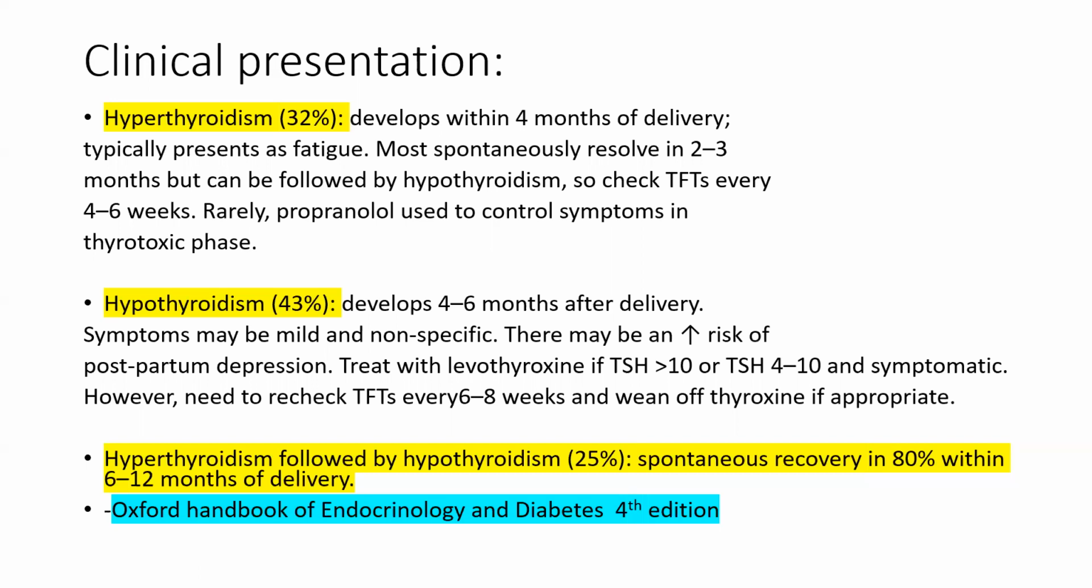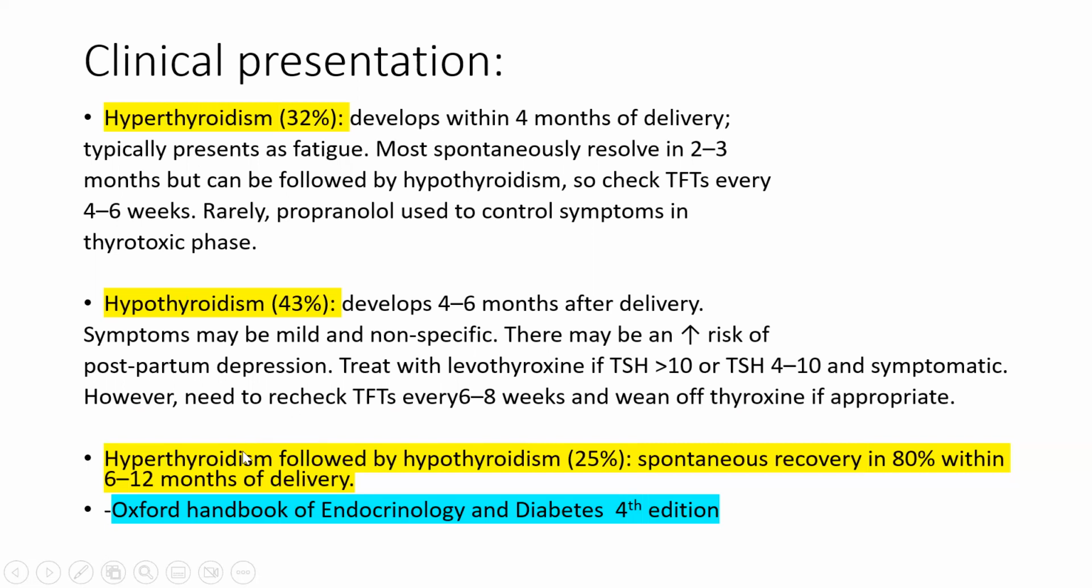Hypothyroidism, as I mentioned, has a 43% chance of development, and develops 4 to 6 months after the delivery. Symptoms may be mild or non-specific. There is an increased risk of postpartum depression, very important statement. Treat with levothyroxine if TSH is more than 10, or even if TSH is between 4 to 10 and symptomatic, treat with thyroxine. Need to check thyroid function test every 6 to 8 weeks, and then subsequently wean off thyroxine.